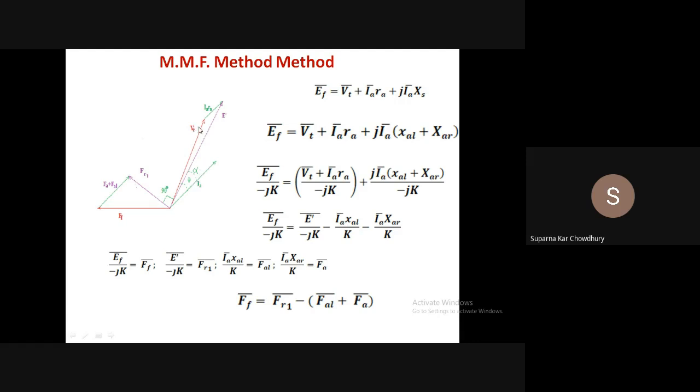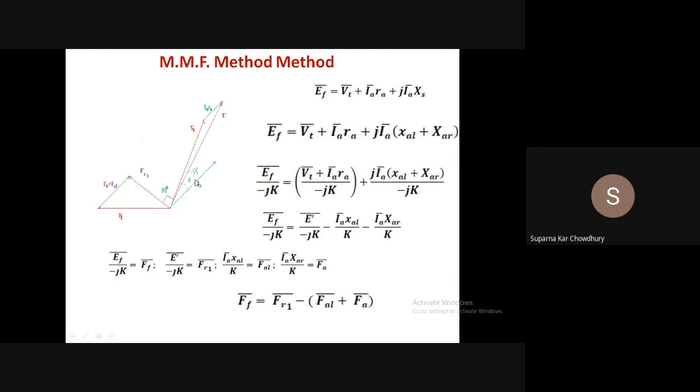So with respect to VT, we now know the position of E dashed. So at 90 degrees to E dashed, we draw FR1. And FA plus FAL is parallel with IA. So this angle will be 90 degrees plus this.